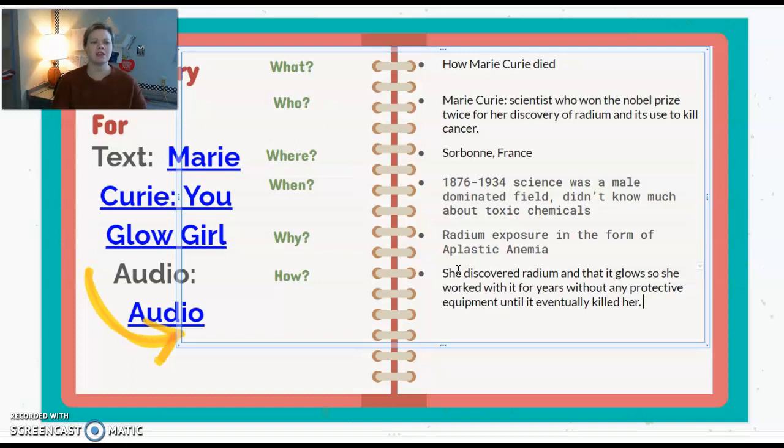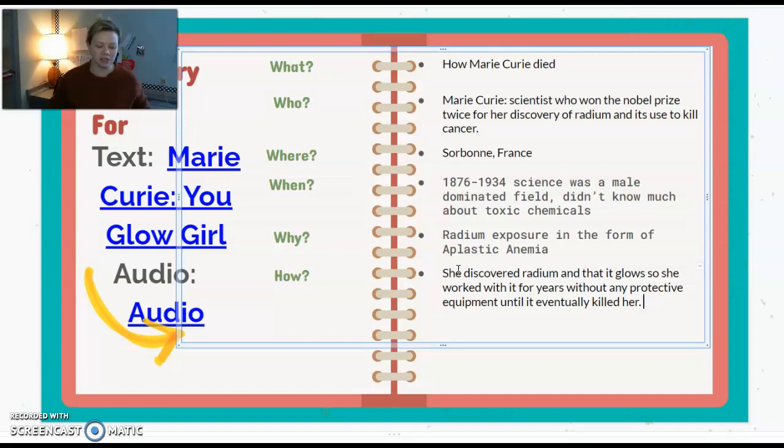It's interesting to me that she knew that radium could kill cancer cells, but she doesn't realize that it's also going to kill cells in her own body. Silly, silly, silly. Okay.